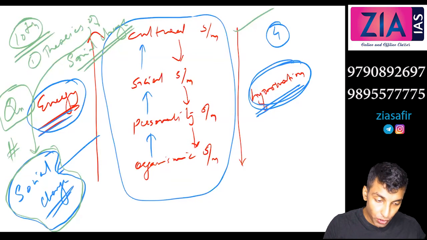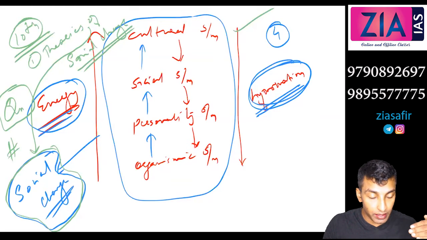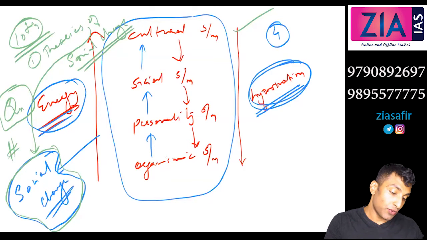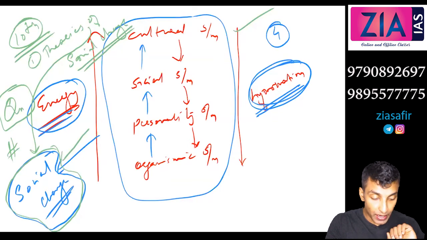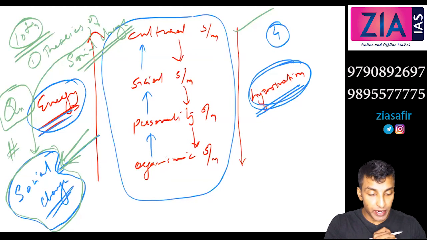Energy flows from one direction to the other, and information also flows from one direction to the other. Information flows from the cultural system. The source of energy is the organismic system. If there is always a balance between this flow, and if it is broken, there will be a situation of disequilibrium, and that is social change according to Parsons. And this will be maintained with a specific mechanism. Okay, so that's about the cybernetic hierarchy of control.